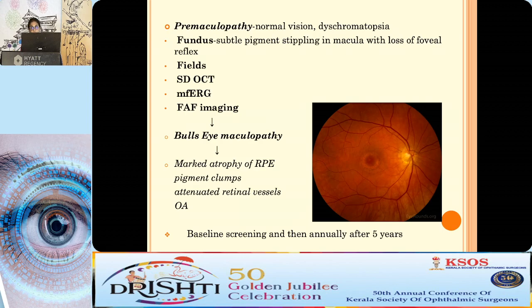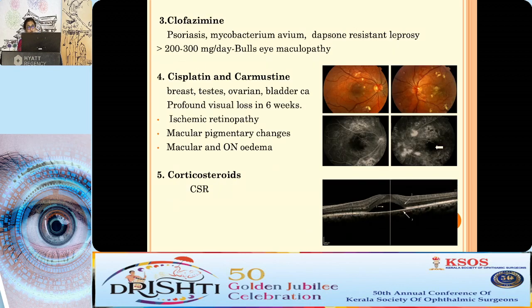If the drug is stopped at this stage, vision may return to normal. It progresses on to the bullseye maculopathy, and in the advanced stages, we have marked atrophy of the RPE, pigment clumping, optic atrophy, and attenuated vessels. Baseline screening and then annually after 5 years is required. Clofazimine, used in the treatment of dapsone-resistant leprosy and psoriasis, is toxic over 300 milligram per day, causing bullseye maculopathy.